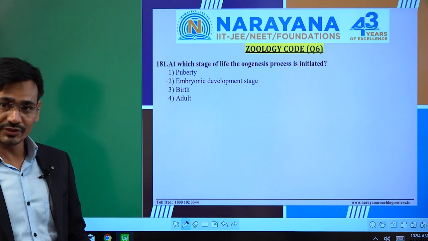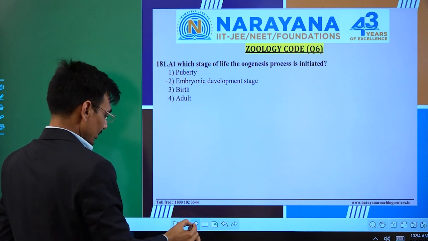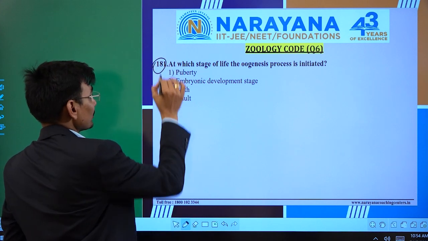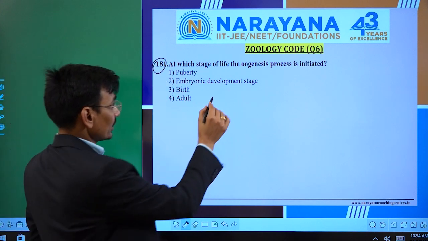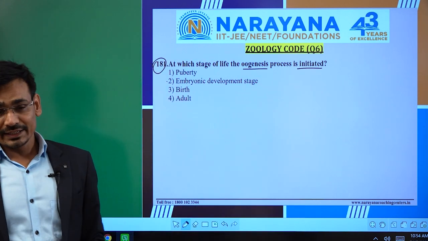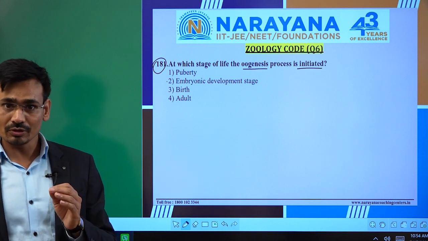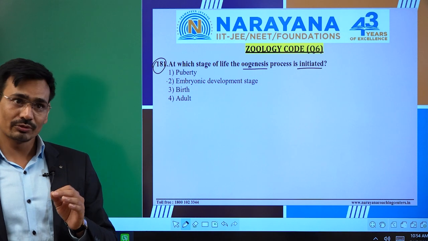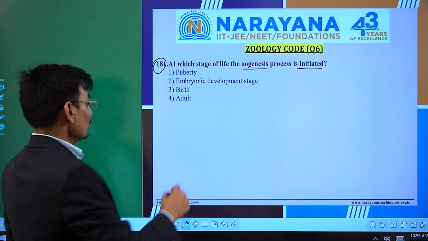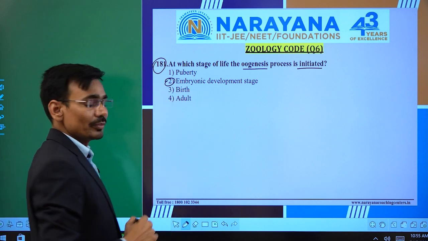Okay, students, let's discuss the remaining questions. Question number 181. Here, the question is asking at which stage of life the oogenesis process is initiated. So, we know that in the female, oogenesis starts just after the formation of the ovaries, and the gametogenesis will be started at that stage. So, here we will go for the answer. That one is the embryonic developmental stage.